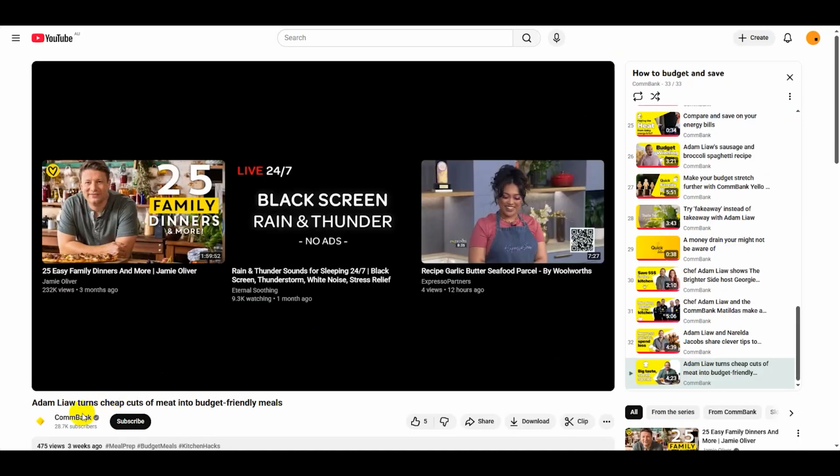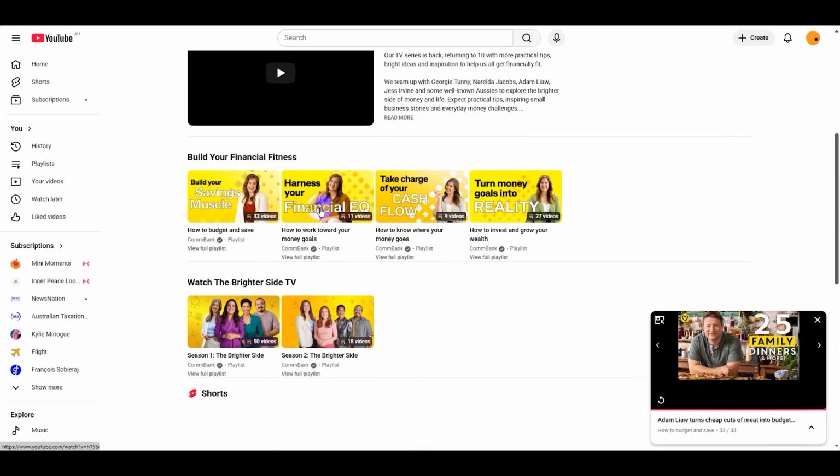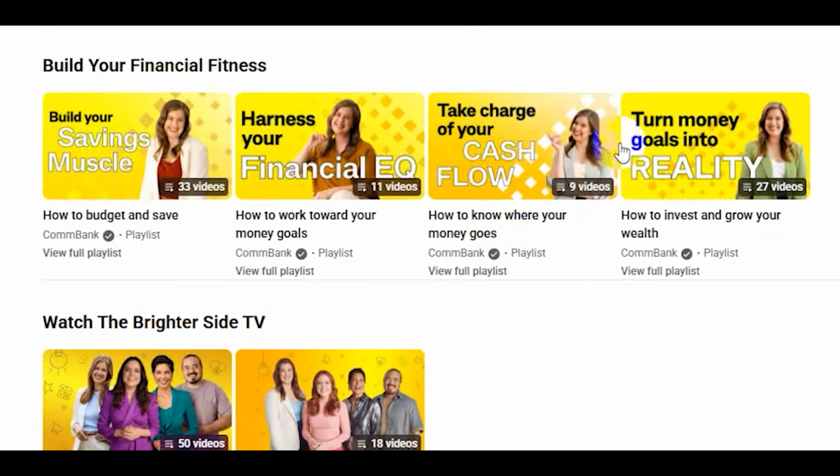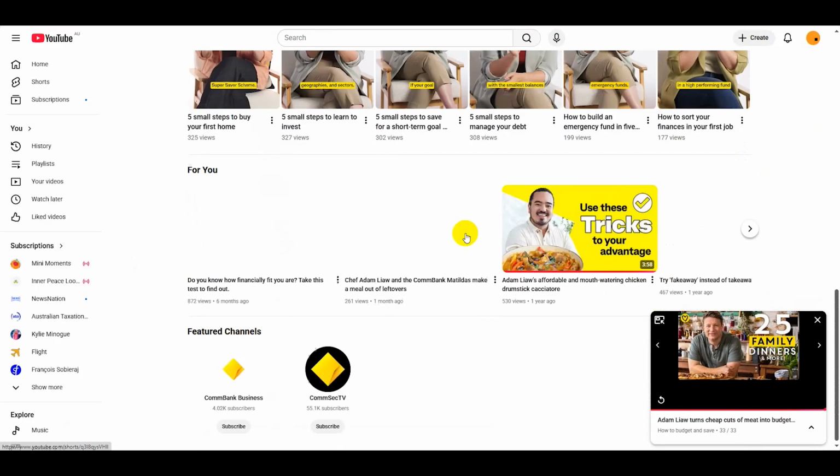Let's look at the CommBank page. They're really good with their thumbnails and they always look good. And it's always descriptive. Take charge of your cash flow, turn money goals into reality, and so on. So they're generally pretty good.